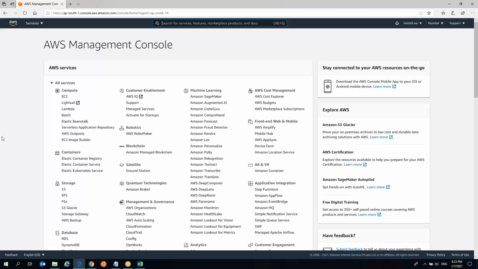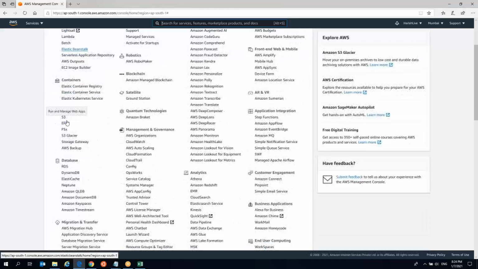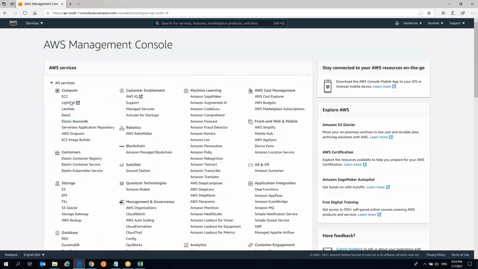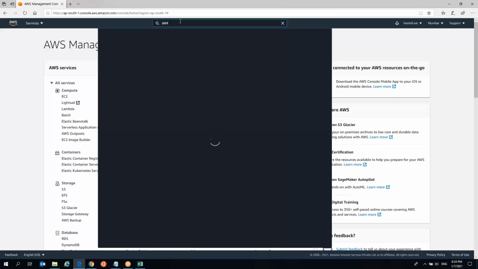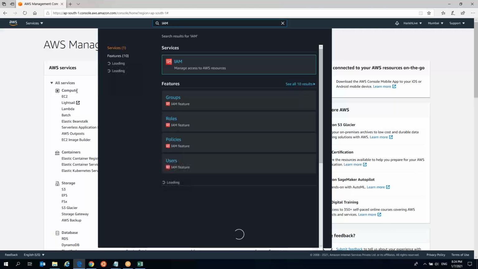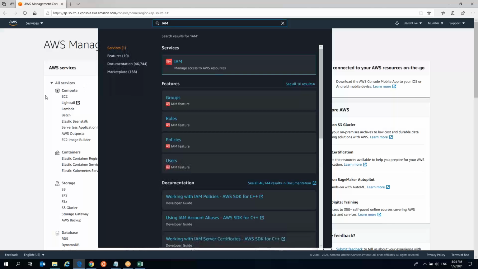Kindly go for IAM once again. Let us check with the existing users. Go for services and search for IAM. This is a new console, right? That's the reason it's not showing the previously used services. Just search for it, you will get it. Yeah, it's in the top. You can go.